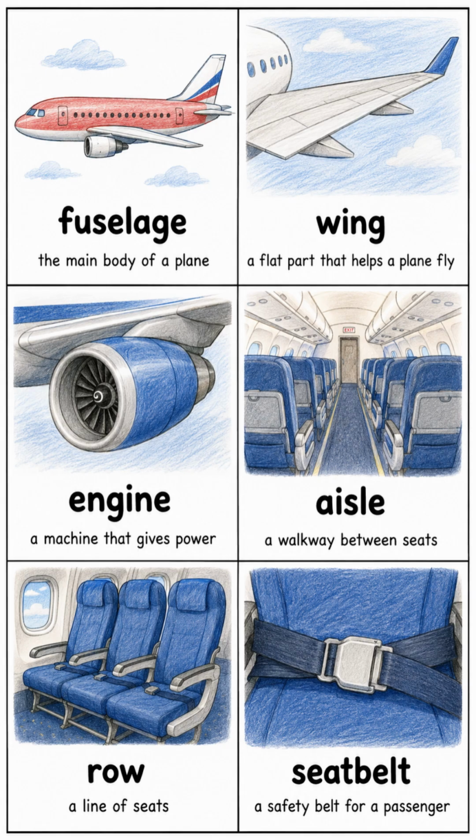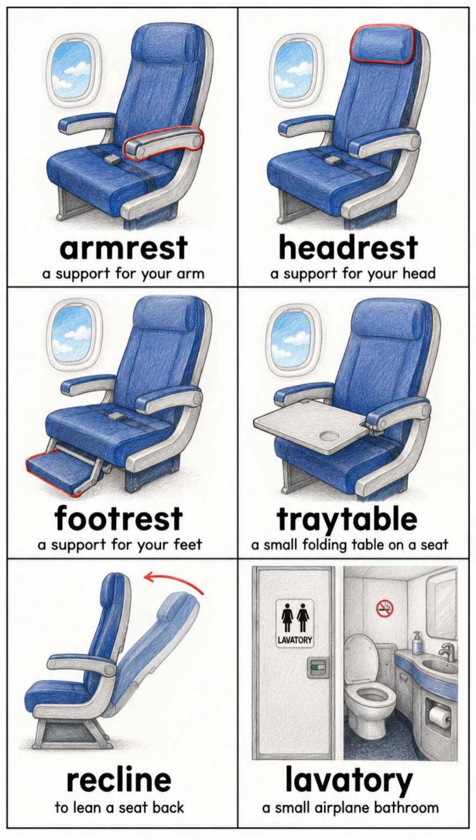Aisle, a walkway between seats. Row, a line of seats. Seatbelt, a safety belt for a passenger. Armrest, a support for your arm. Headrest, a support for your head. Footrest, a support for your feet. Tray table, a small folding table on a seat. Recline, to lean a seat back.